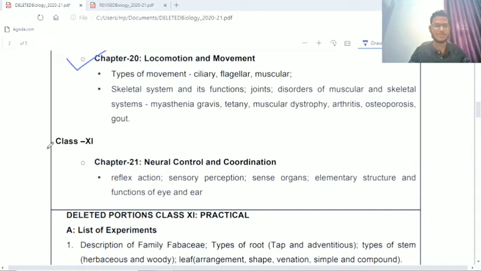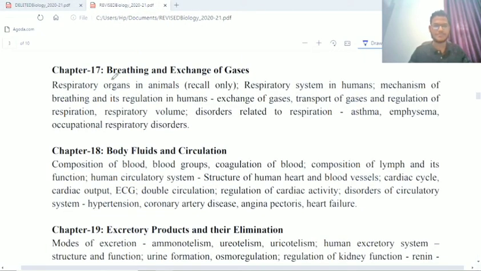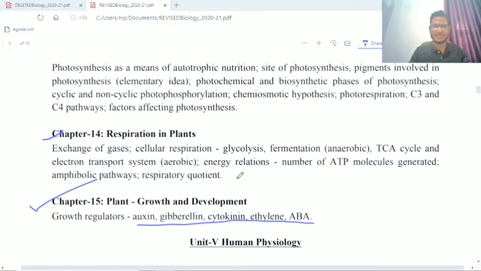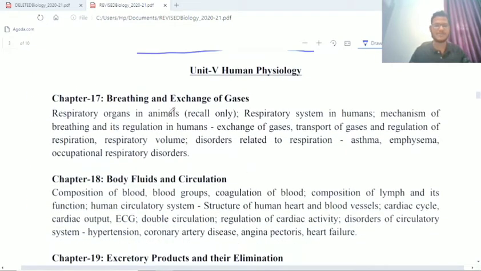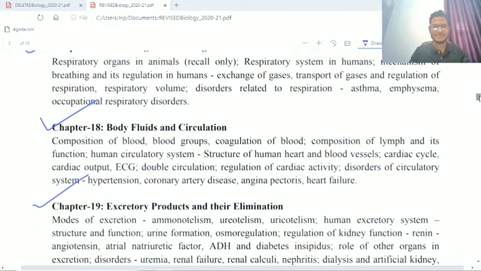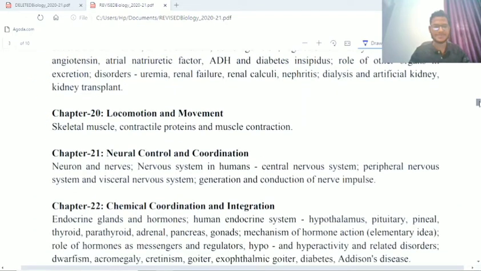Neural control and coordination, from these parts the reflex action is not in the syllabus for 2021. What do you have to study in human physiology? You have breathing and exchange of gases, body fluids and circulation, excretory products and their elimination, as it was there completely.